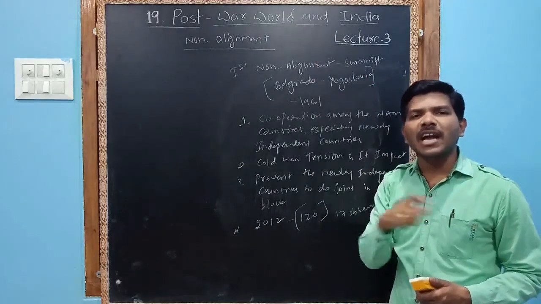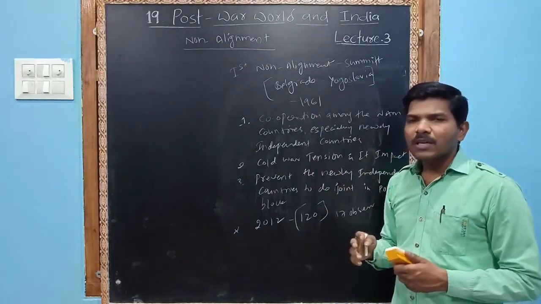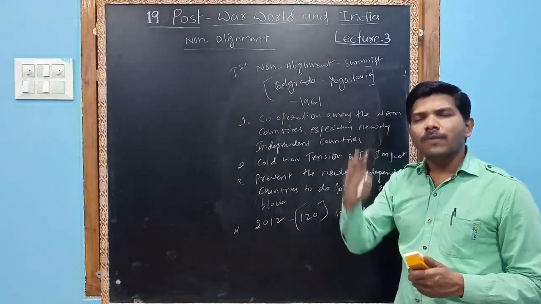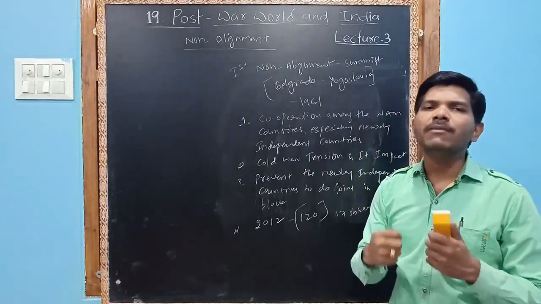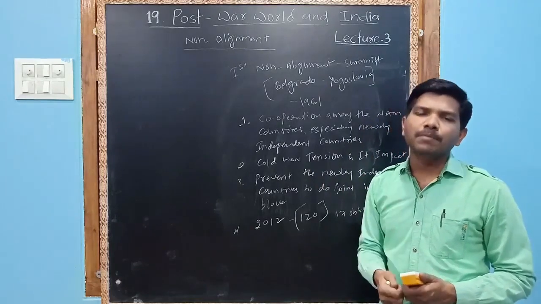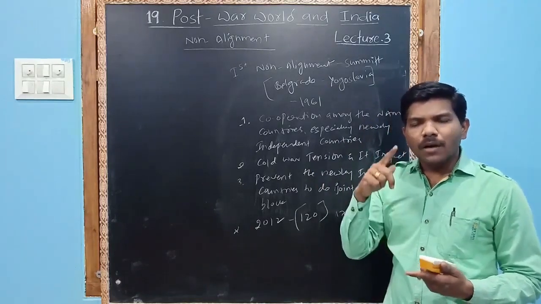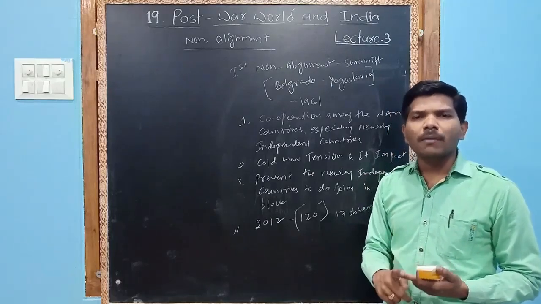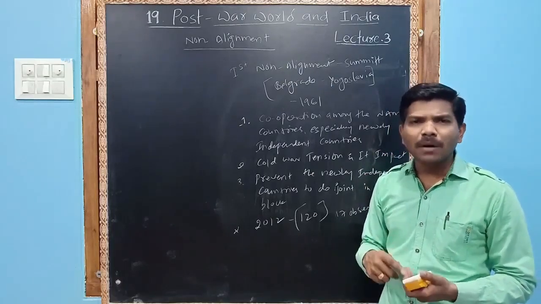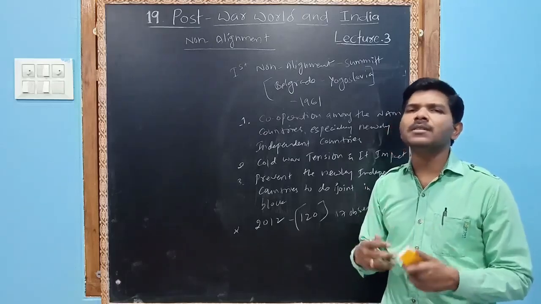Now, India emerged as a key country to maintain this non-alignment group. India is very specialized in this, because from our ancient history onwards, we believed in peace. Gautama Buddha, Vardhamana Mahavira, Ashoka, Mahatma Gandhi greatly believed in peace.